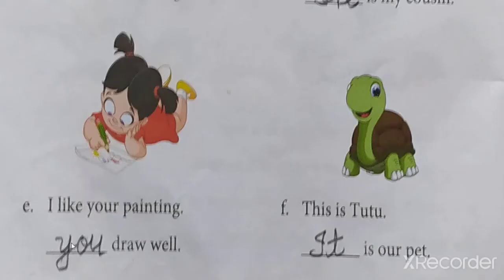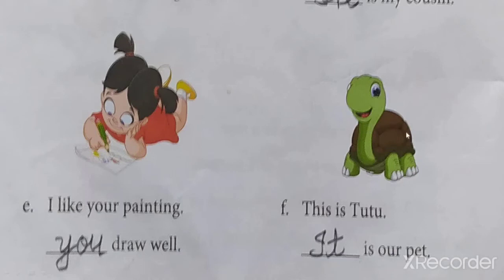Yes. Okay, now number E. See, I like your painting. Okay, the girl is drawing a painting. I like your painting. You draw well. See, we are using you, your painting. So it is you. You draw well. Okay, now see, this is Tutu.